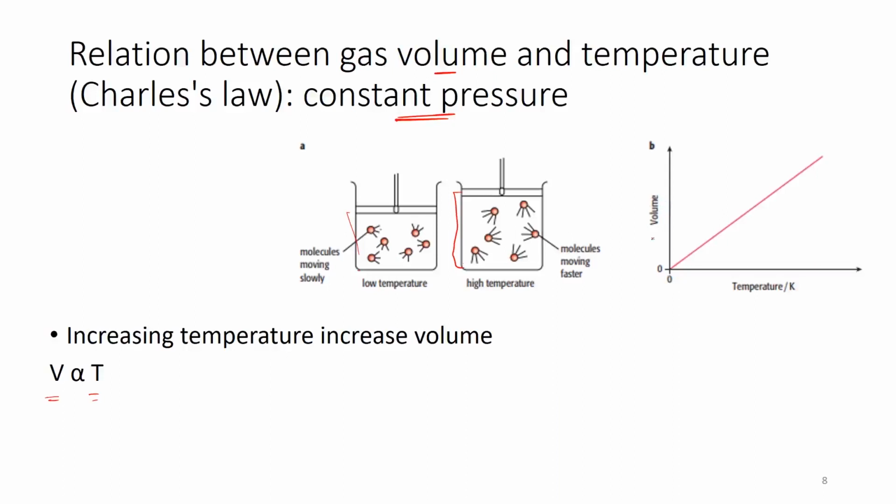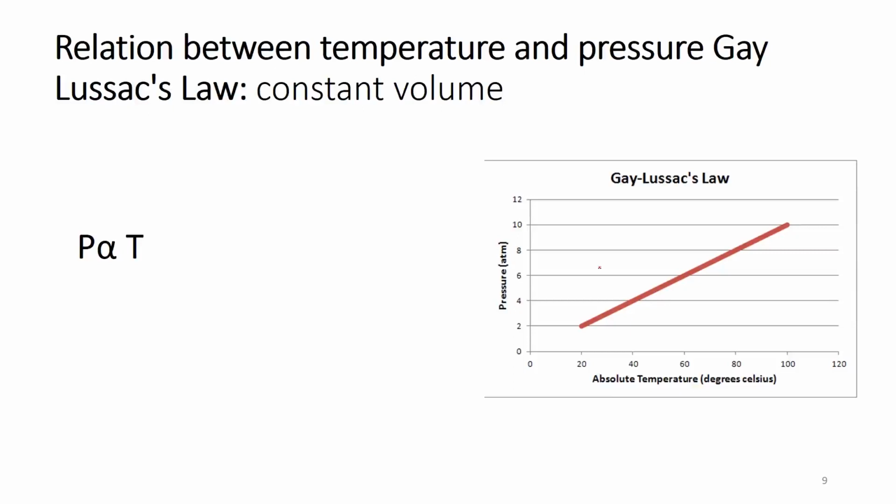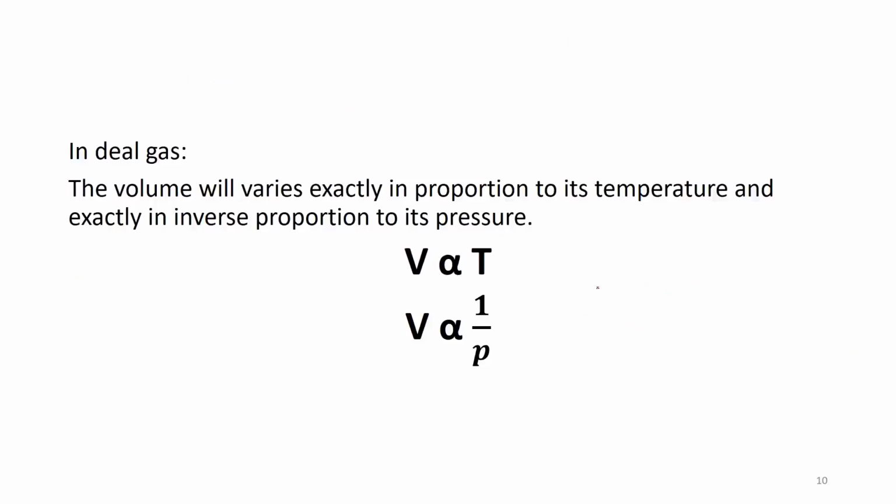If we draw a graph between the volume and the temperature, we'll find it to be a straight line that passes through the point of origin. Now, the relation between the temperature and the pressure, on the other hand, we will name it Gay-Lussac's law. This assumes a constant volume, and the relation here will be proportional between the pressure and the temperature. You have the relation as a straight line between the pressure and absolute temperature in that case.